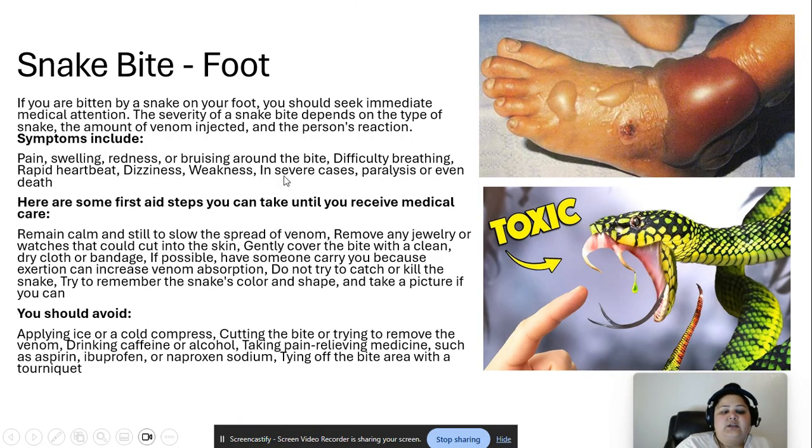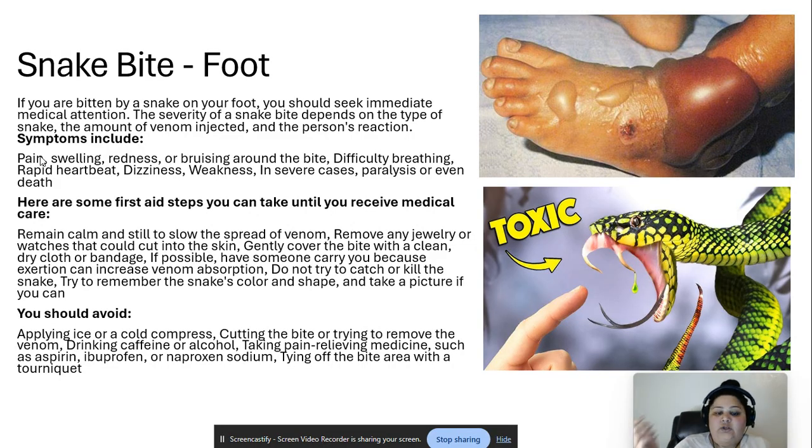Snake bites, okay? Lymphedema can also be caused by a toxic snake bite. If you're bitten by a snake on your foot, you should seek immediate medical attention. The severity of a snake bite depends on the type of the snake, the amount of venom injected, and a person's reaction, right? So it also depends on what kind of snake it is.